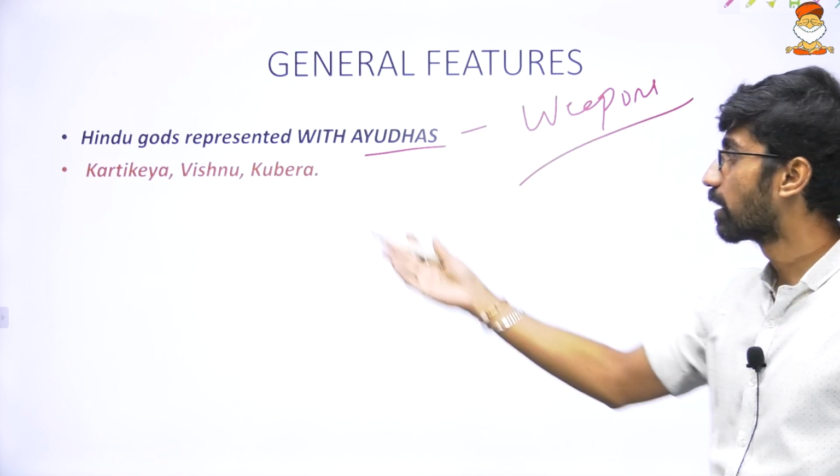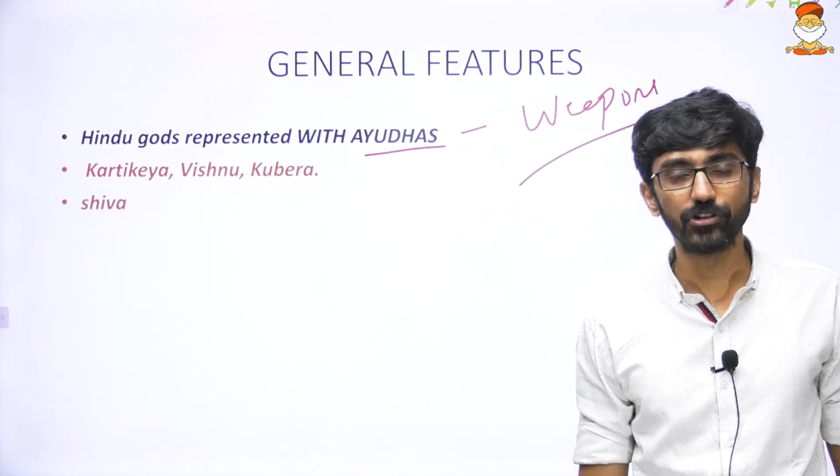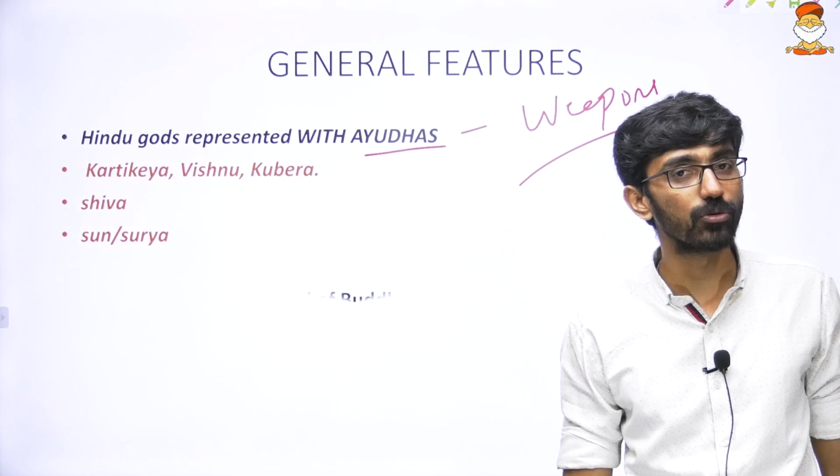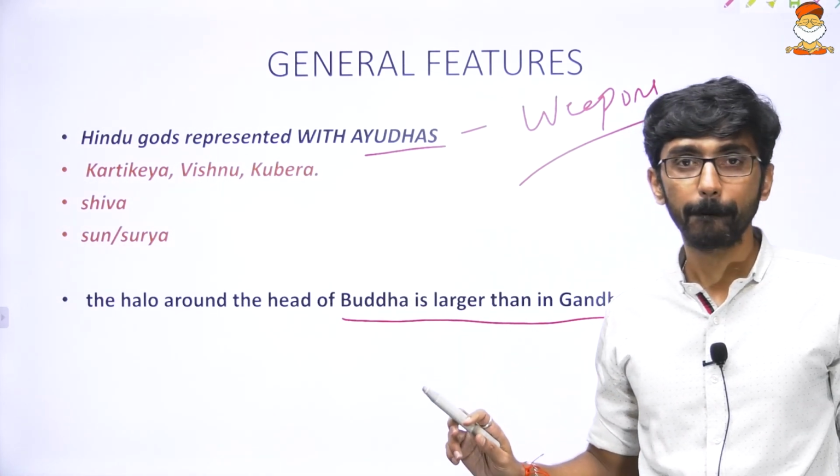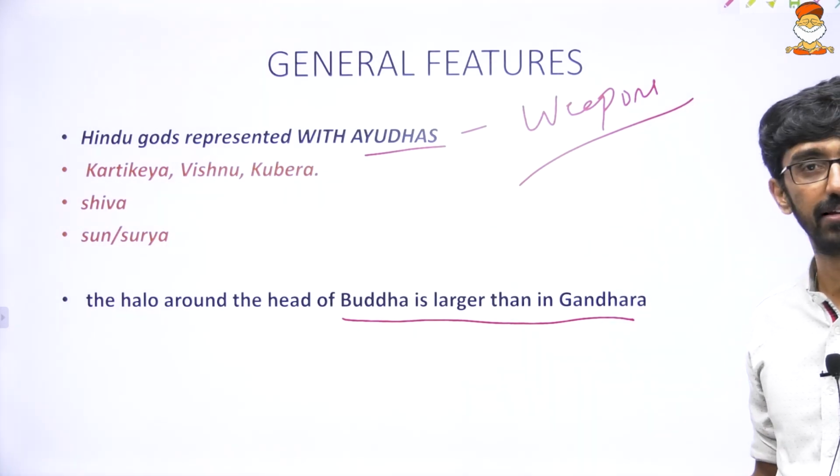They are represented: Kartikeya, Vishnu, Kubera, Shiva. These gods are represented. Then again, Sun or Surya. And the halo around the Buddha is slightly larger than in Gandhara.